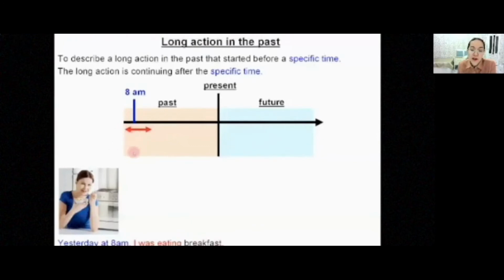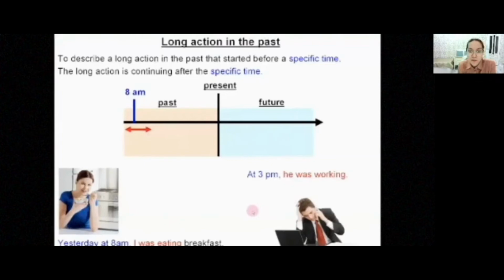Let me give you another example so it can be clear for you. At 3 p.m. he was working. Here 3 p.m. is a specific time, and he was working.